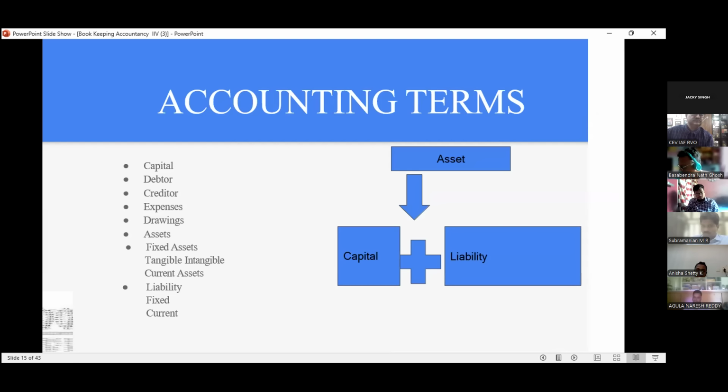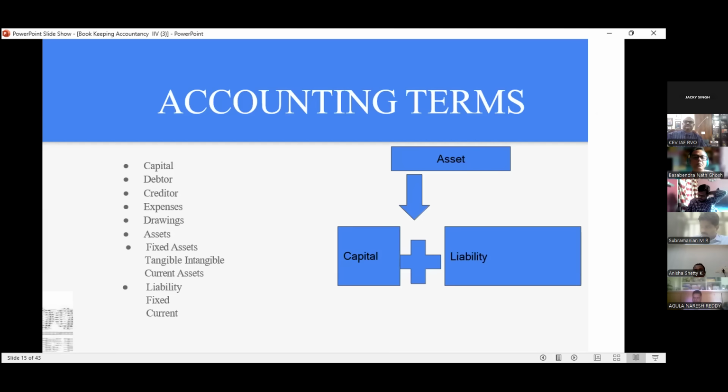Then debtor. When you sell something, then they will be a debtor for us. When we sell, he is in front of us, he is a debtor for us. Creditor: when we purchase something, we are the creditor for them. We have taken the credit. That is why we have creditors. Then expenses, you know very well. Drawing. What is drawing? Drawing means when we withdraw an amount from capital itself, from business capital. That comes under drawing.